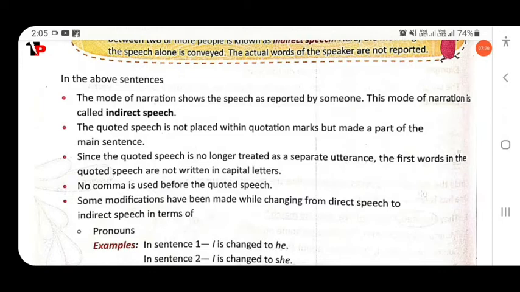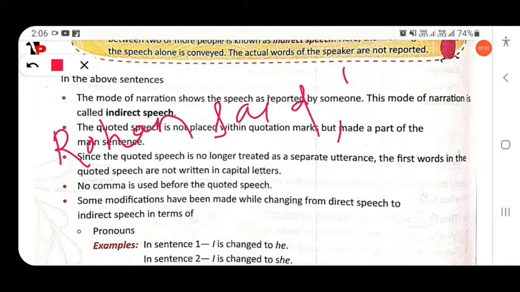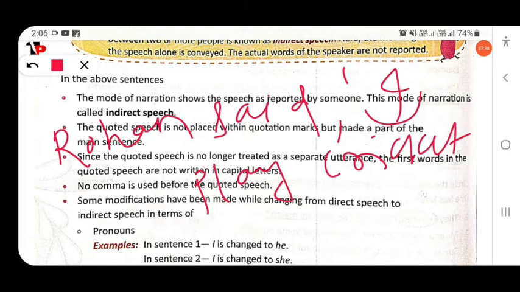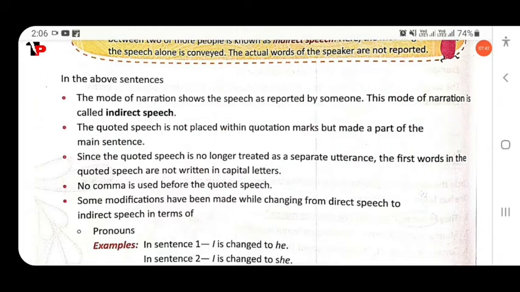Just like in the previous example: Rohan said, "I play cricket." Here, I is written in a capital letter. But what happens in indirect speech? Since the quoted speech is no longer treated as a separate utterance, the first word in the quoted speech is not written in capital letters.